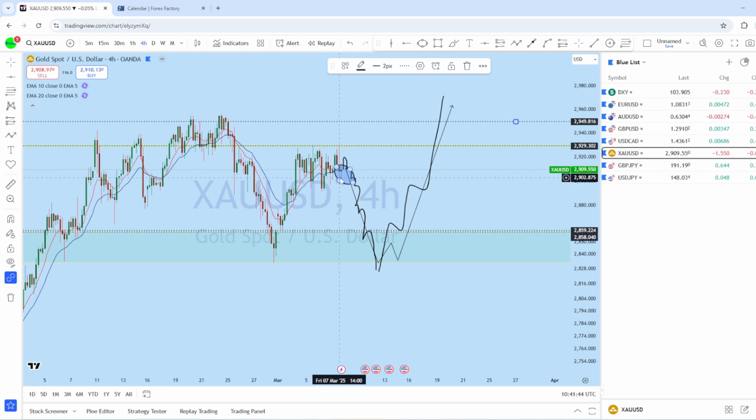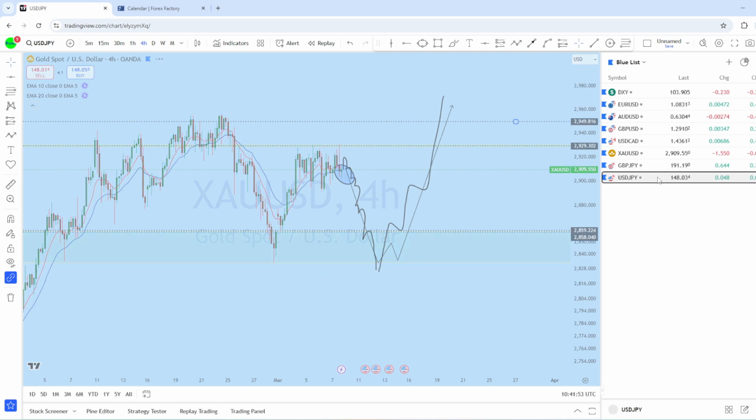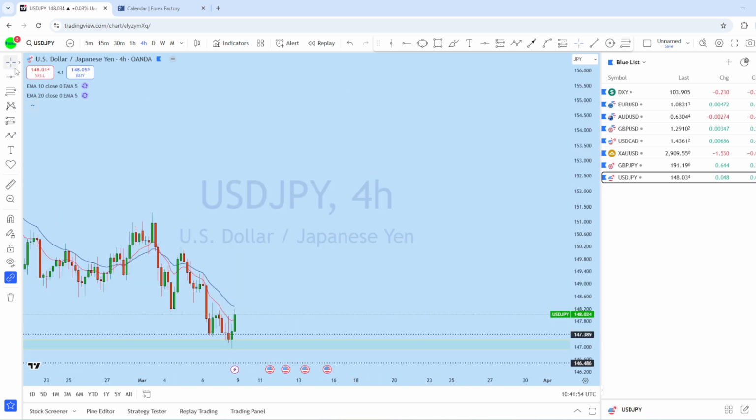As soon as we find a suitable entry along this area for this potential drop, we will be looking for a selling opportunity on XAUUSD. Now let's see dollar yen. Let's see what kind of trading opportunity we have.